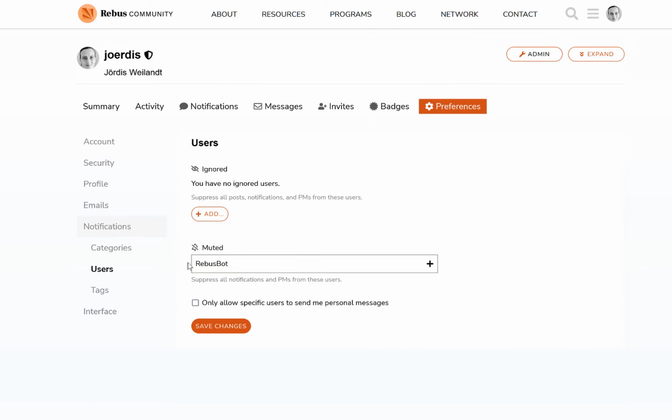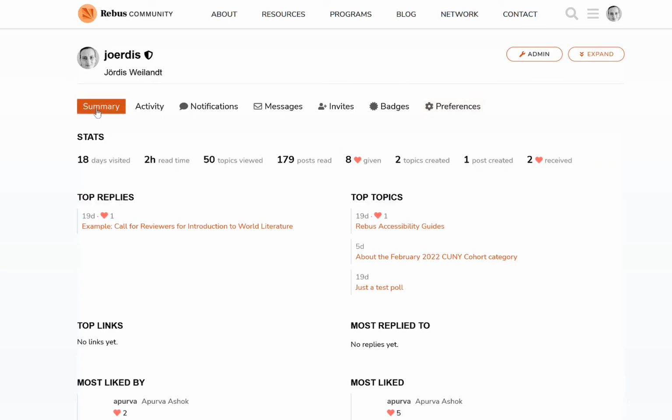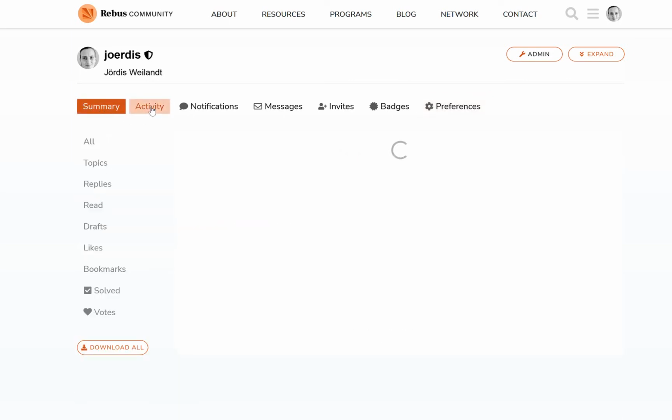You can turn off automatic bot notifications by going to the users button and then muting the Rebus bot, for instance. On the Preferences page, you can also conveniently track all use and communication in the forum space by navigating between